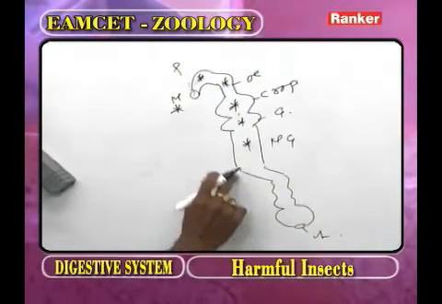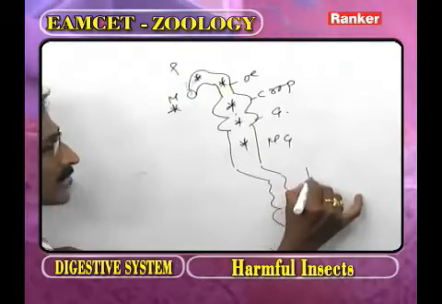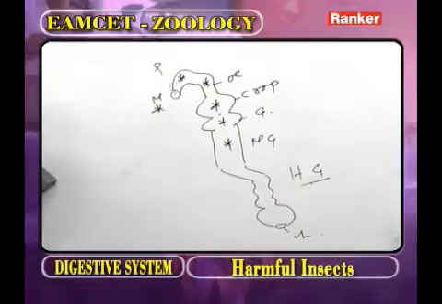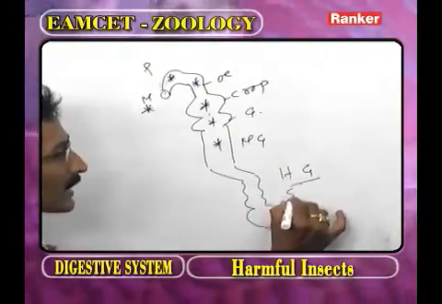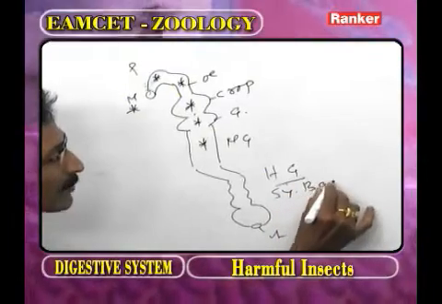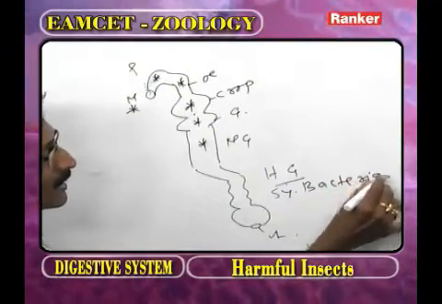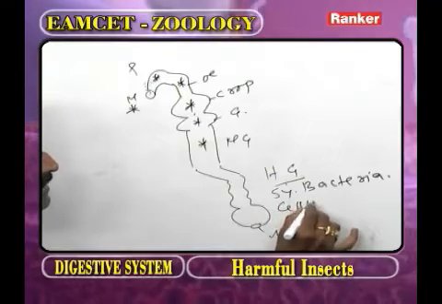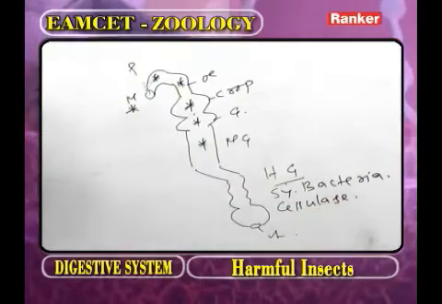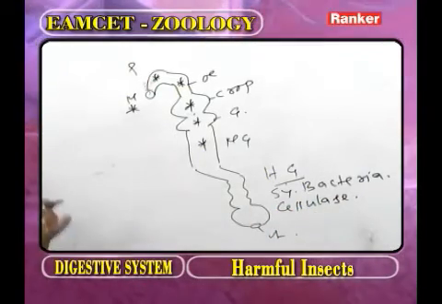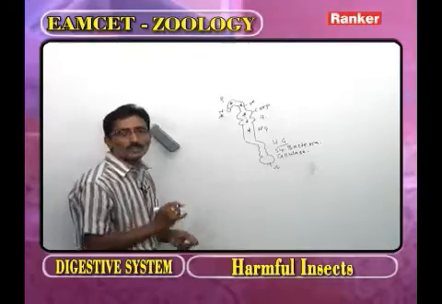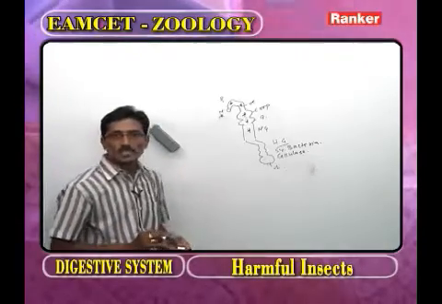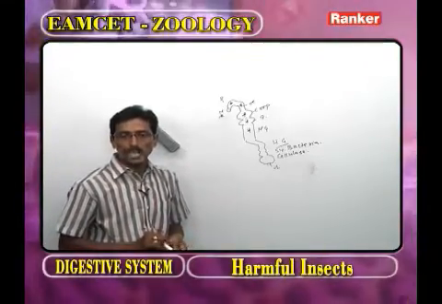Now as we observe, this part we call the hindgut. In the hindgut the symbiotic bacteria are present. The symbiotic bacteria present in the hindgut secrete an enzyme called cellulase that helps in the digestion of cellulose. Now based on this information we have to observe the options.